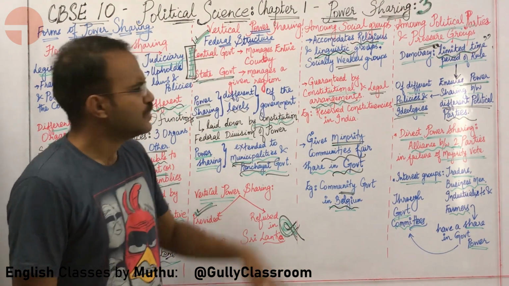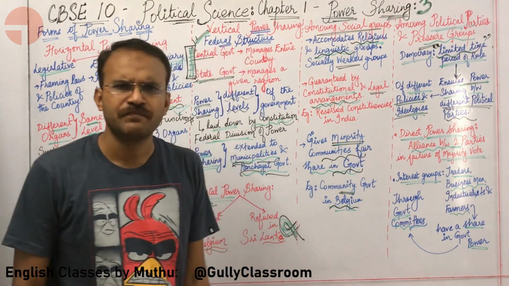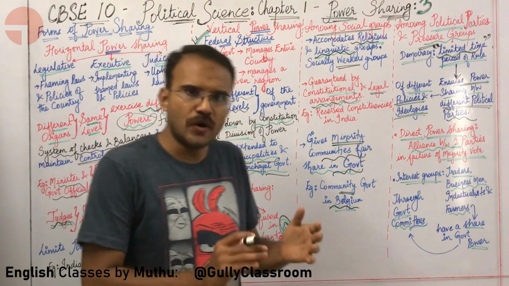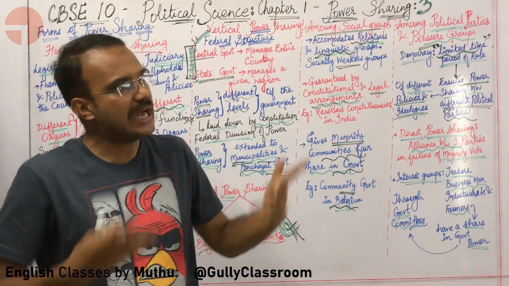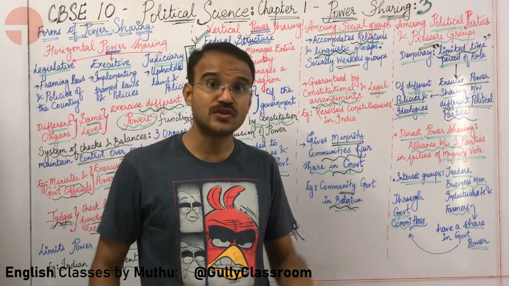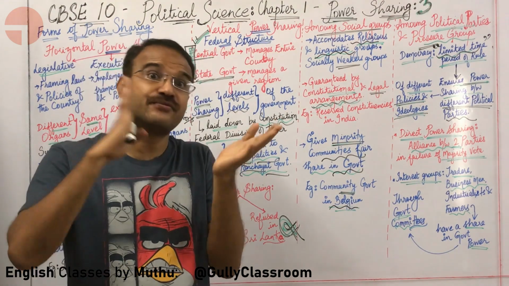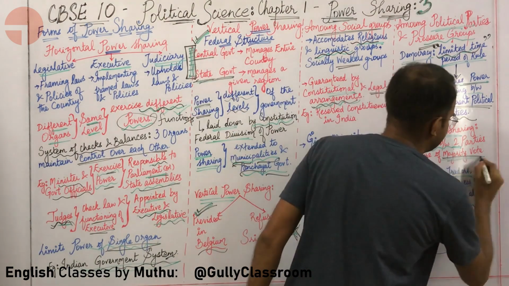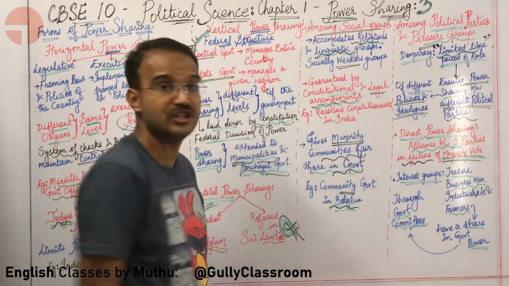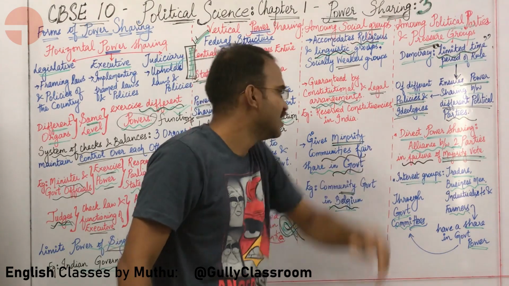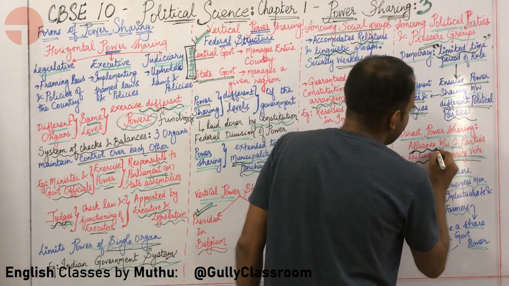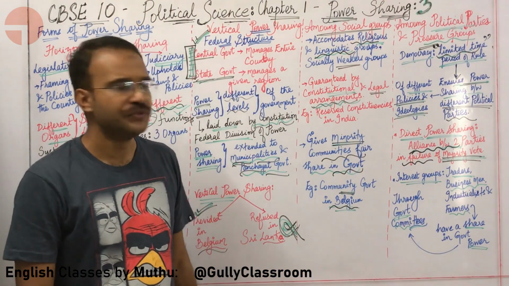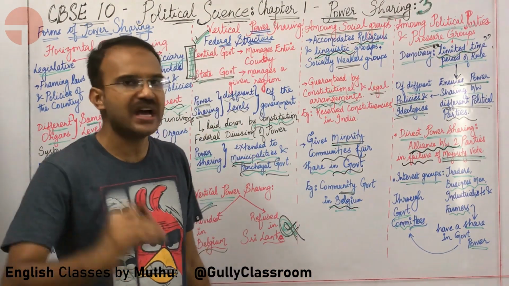Sir, what about direct power sharing? Can power be shared directly between two political parties? Yes, two political parties can form an alliance and participate in the election. Also, the political parties can form an alliance if they are not getting a majority. In the case of failure of a majority vote, an alliance between two parties can be considered as direct power sharing. So this is how political parties are sharing power.